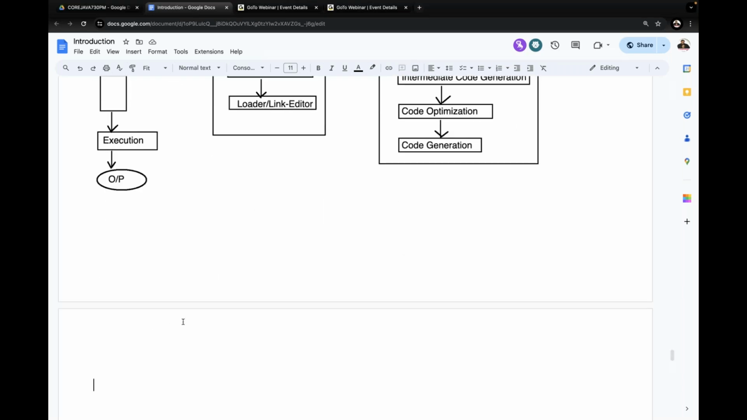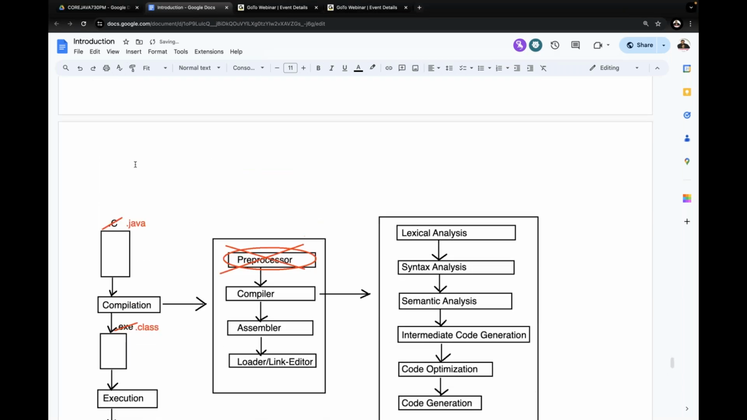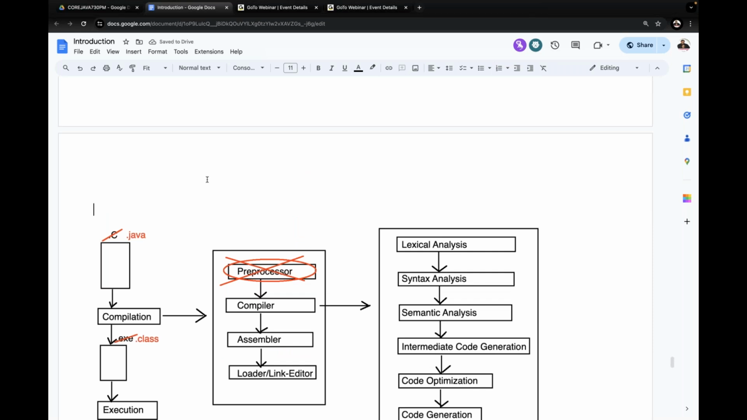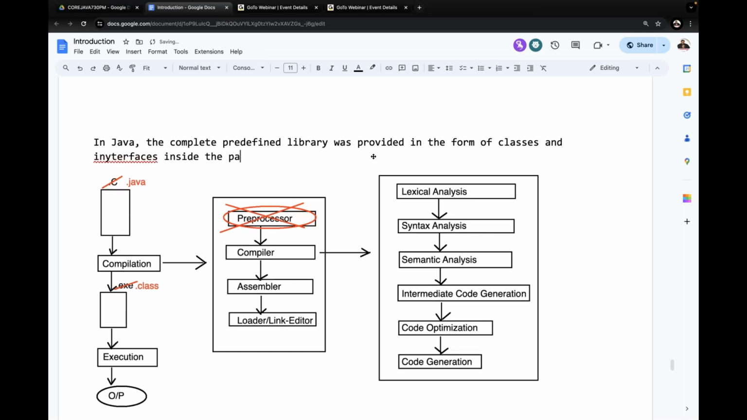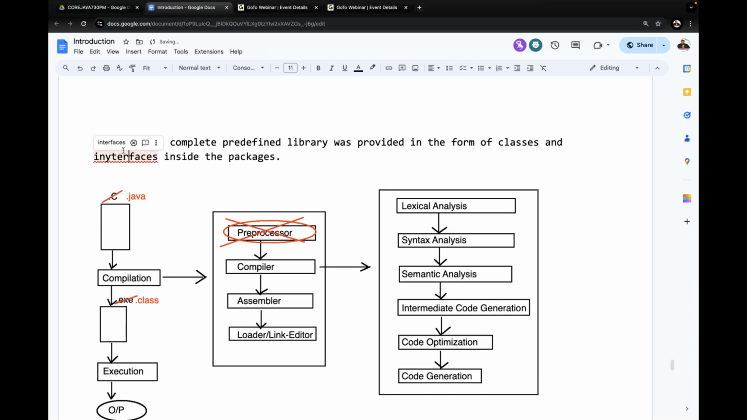All right, now here itself I'm going to give the diagram. Observe carefully. Now coming to Java, why is the preprocessor not required inside Java? Observe carefully. In Java, the complete predefined library was provided in the form of classes and interfaces inside the packages. Please all of you understand it now.